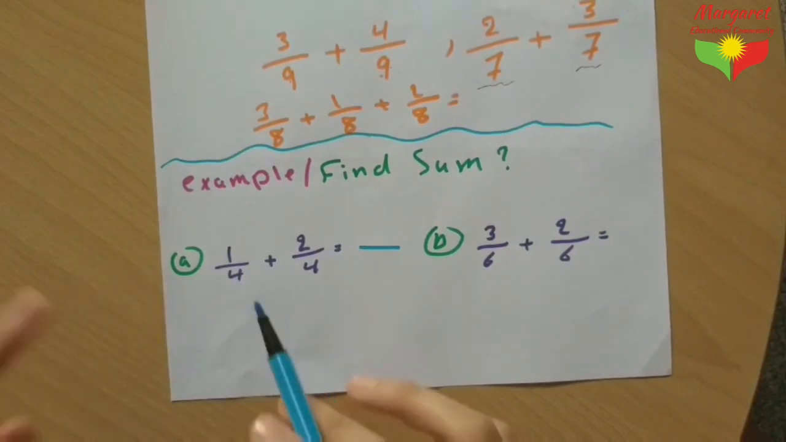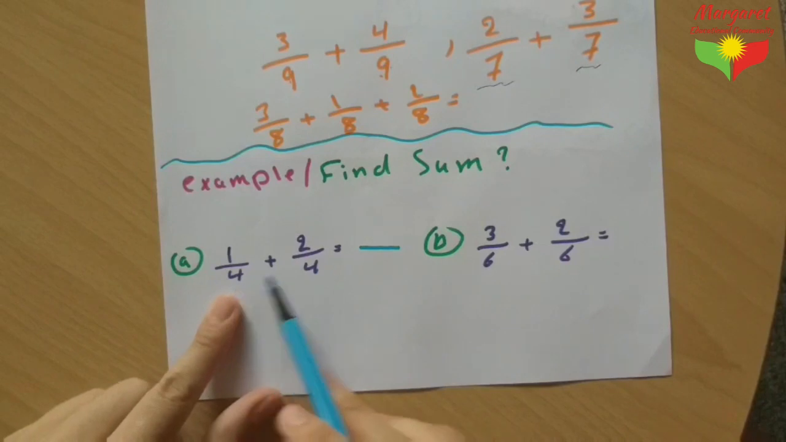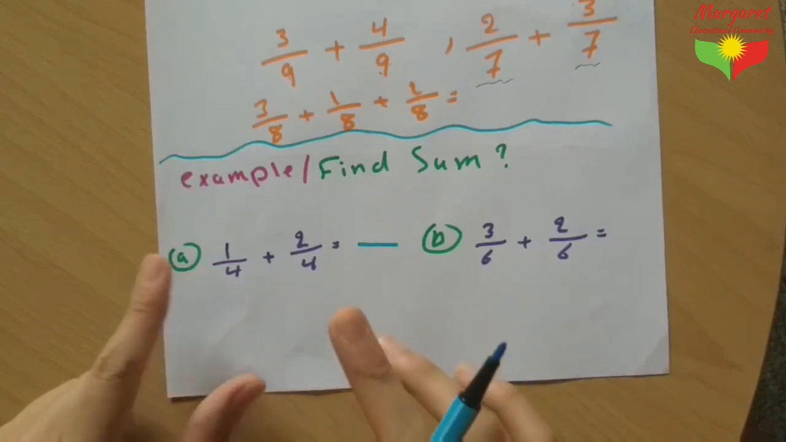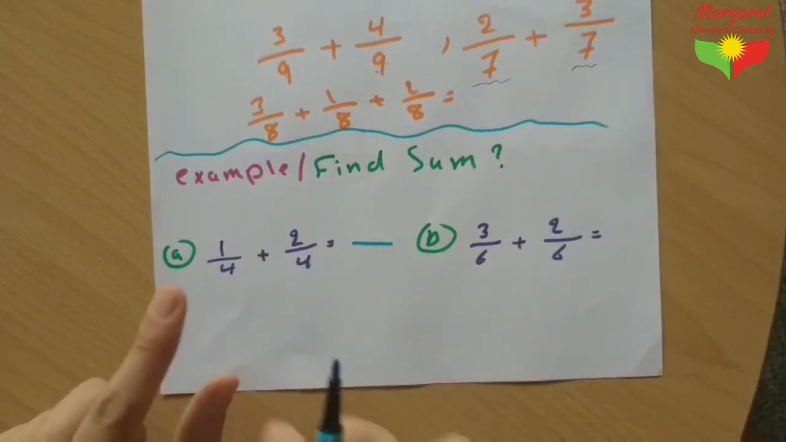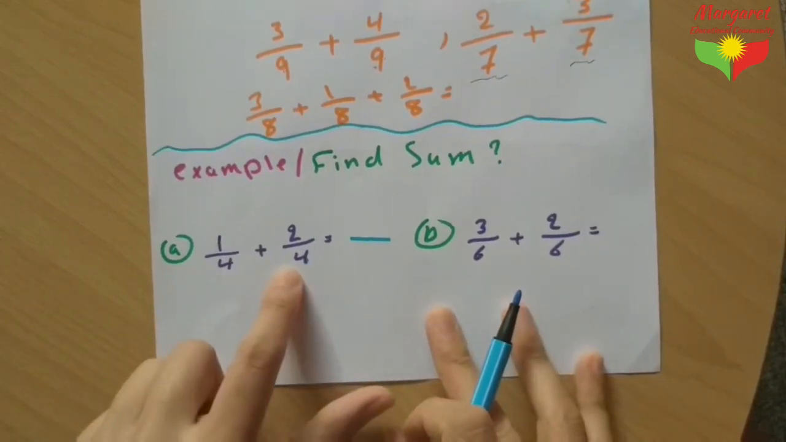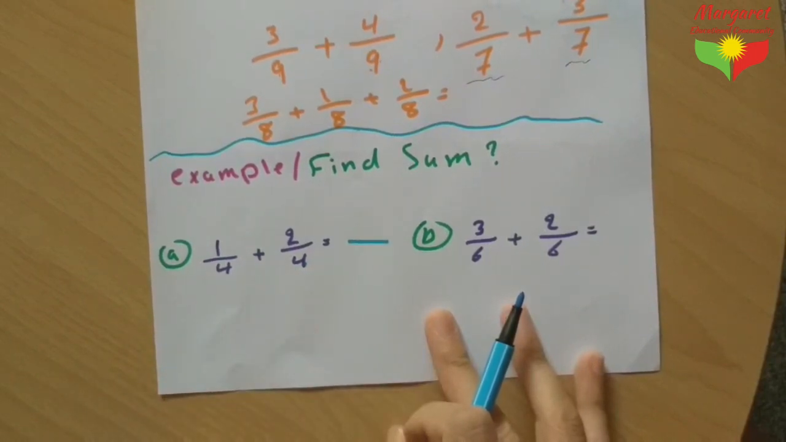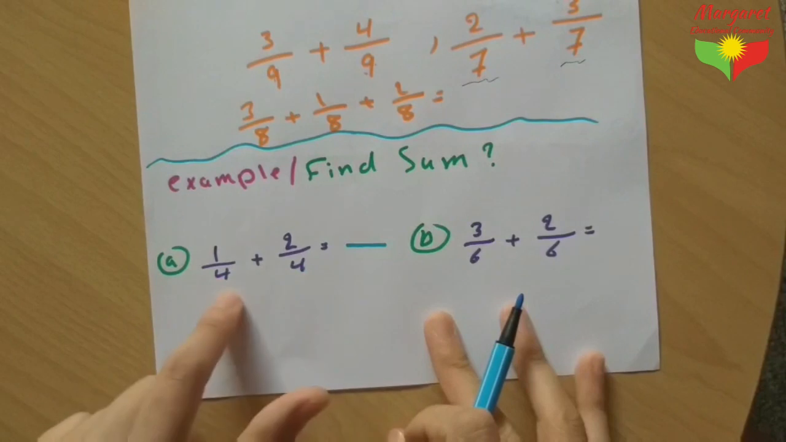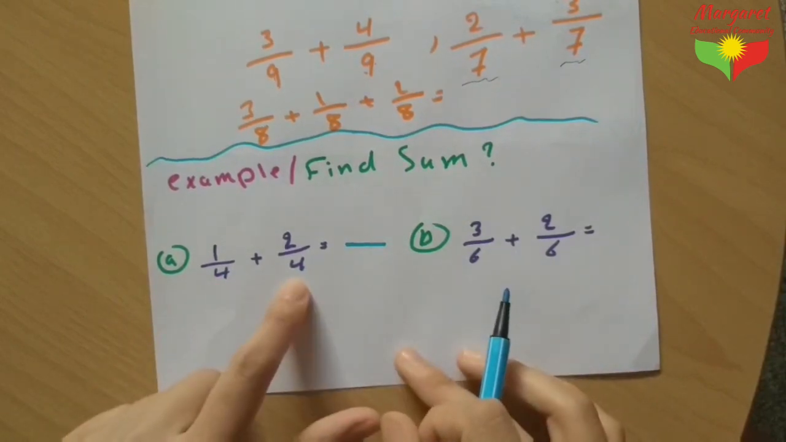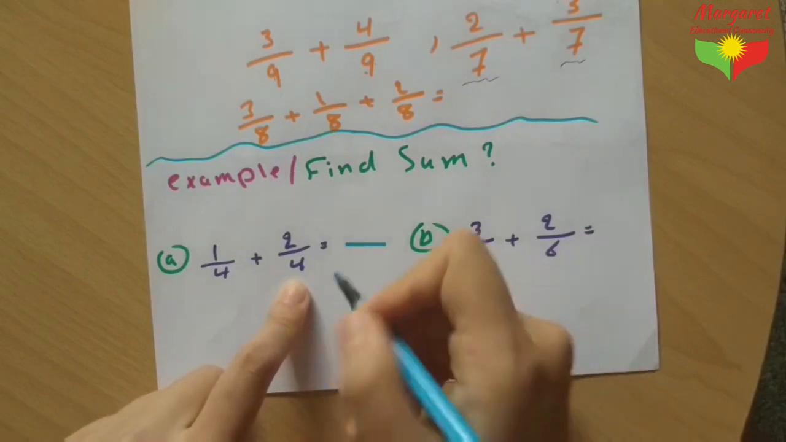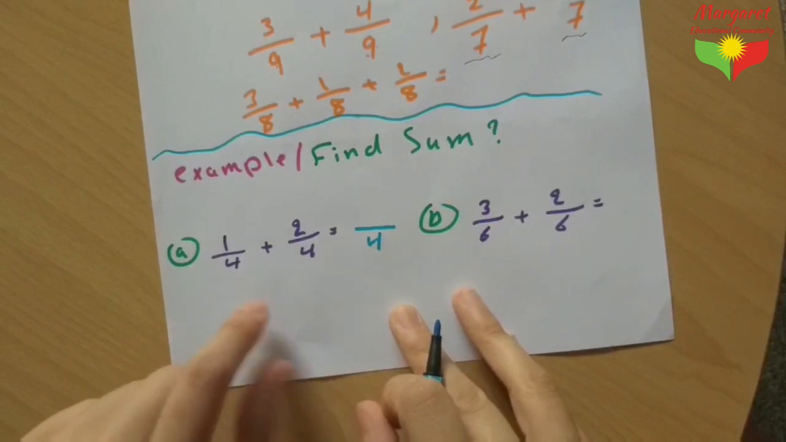Always, when adding like fractions, keep the denominator, or the denominator stays the same. We have the same denominator, right? So keep the denominator, or stay the same denominator, number 4.